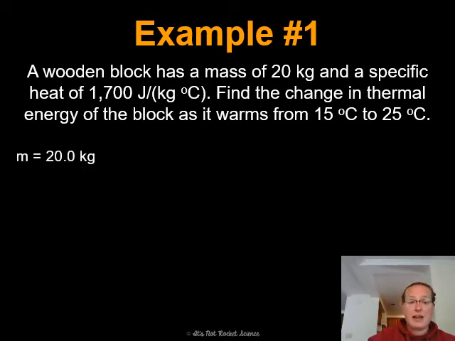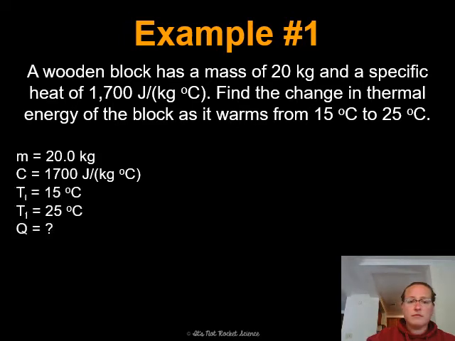We are given that the mass is 20 kilograms. We are given that the specific heat, which should be a lowercase c, but it's kind of hard to tell against the other letters, is 1700 joules per kilogram per degree Celsius.